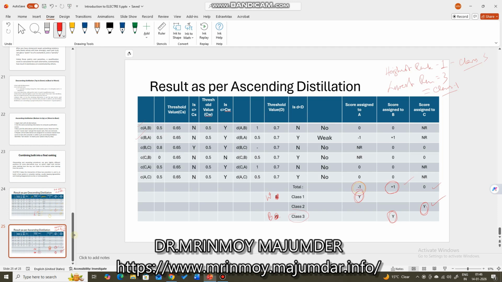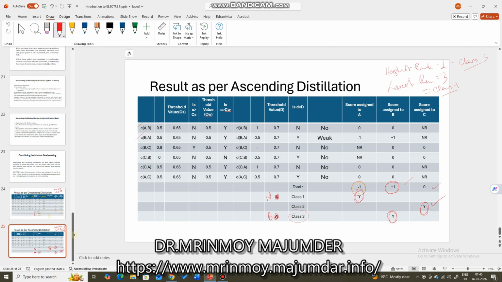And the alternative which is in between them, for both descending and ascending distillation, gets class 2, which is the medium, neither good, neither best. So it cannot outrank the alternative which gets the best class for descending and worst class for ascending.